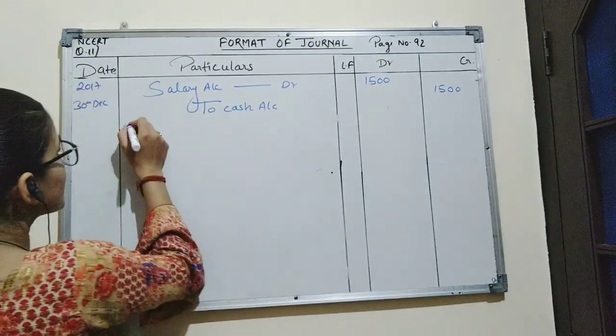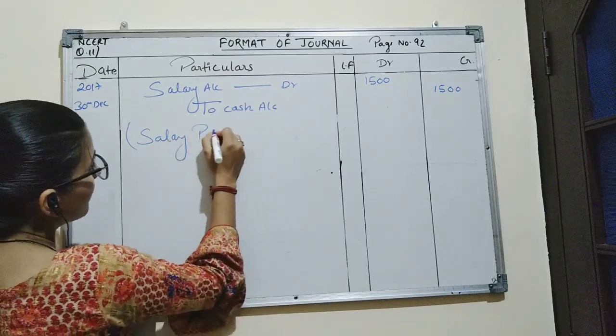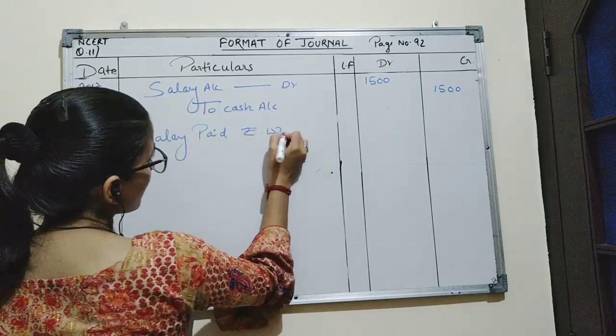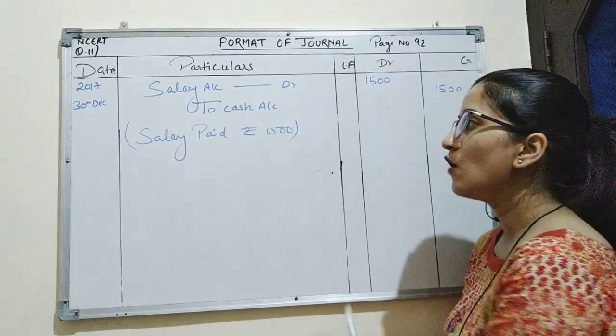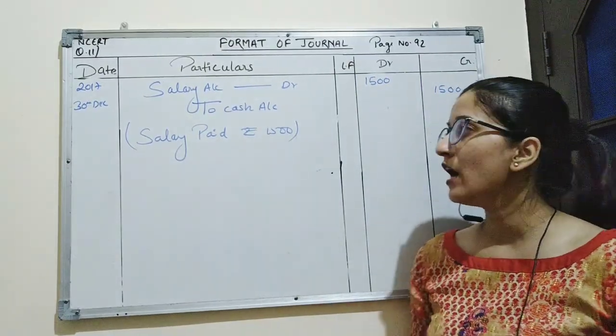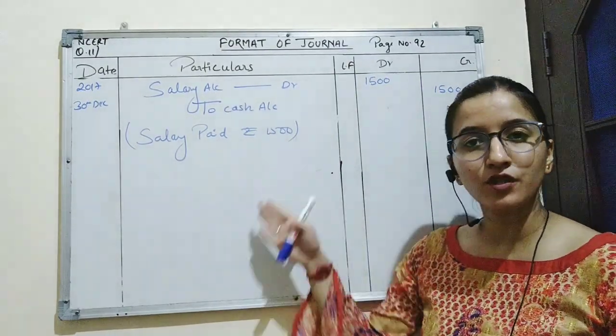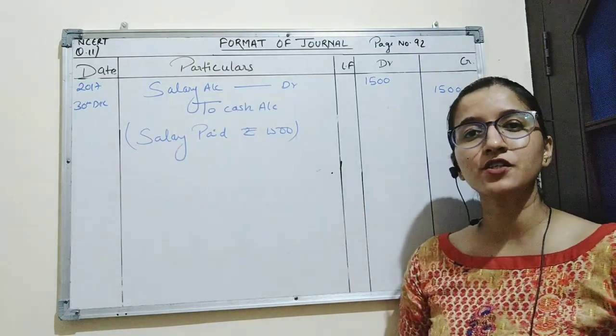And narration for this entry will be salary paid rupees 1,500. So this is how we will record the entries in the journal. In the next session, we will learn how to post the entries from journal to ledger and from ledger to trial balance. So that's all for today's session. Thank you.